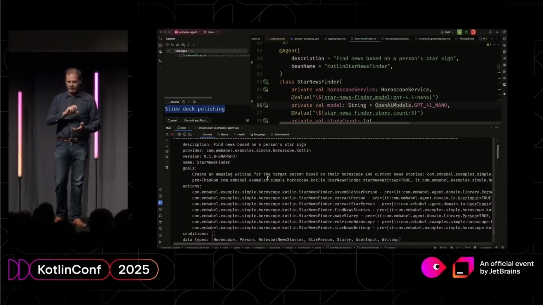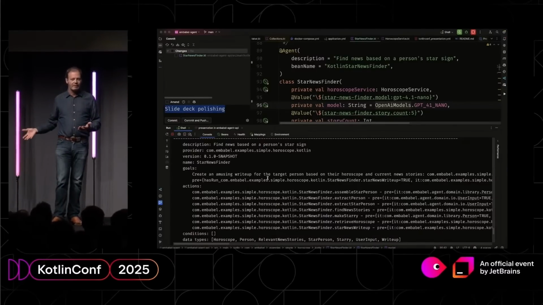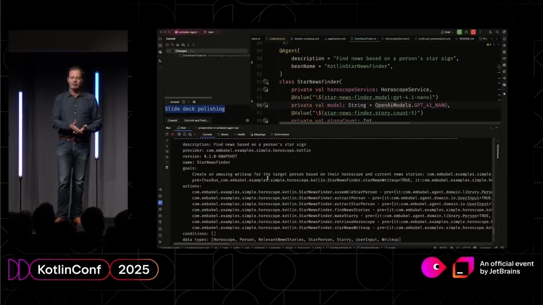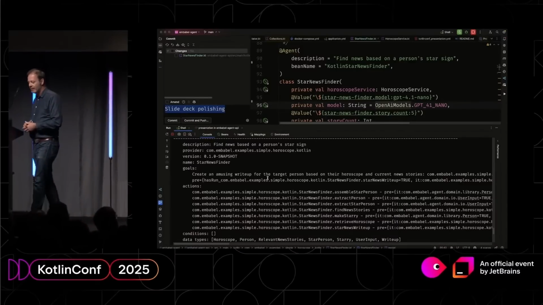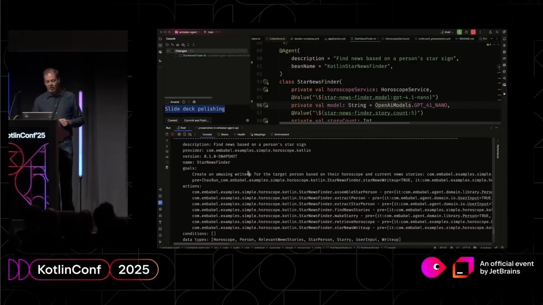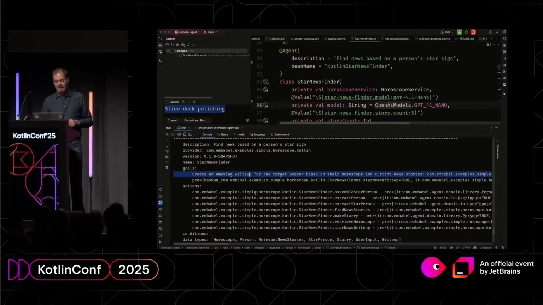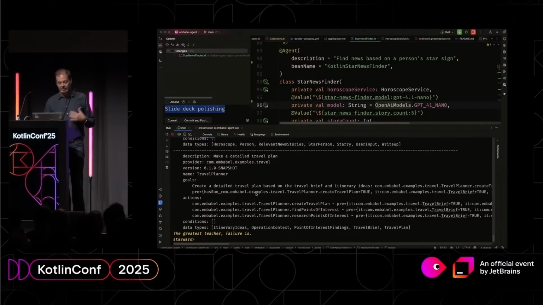Then it brings the news back and it says to another LLM, okay, you've got this person's horoscope and their name and the relevant news, write up something that will be kind of funny. So you can see that it has a goal and it has a number of actions. And these actions have pre and post conditions.